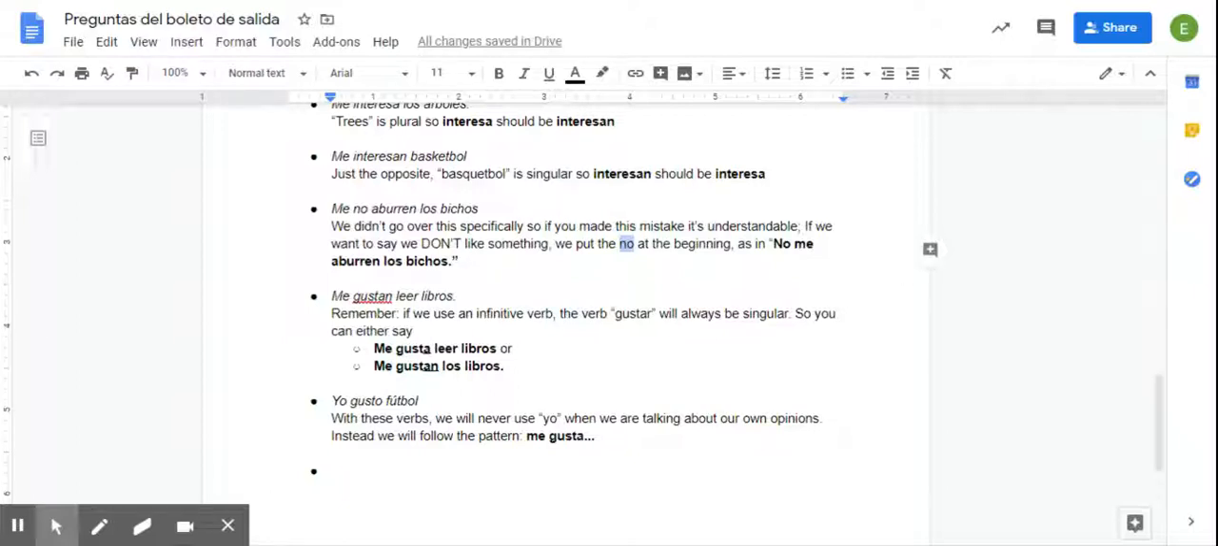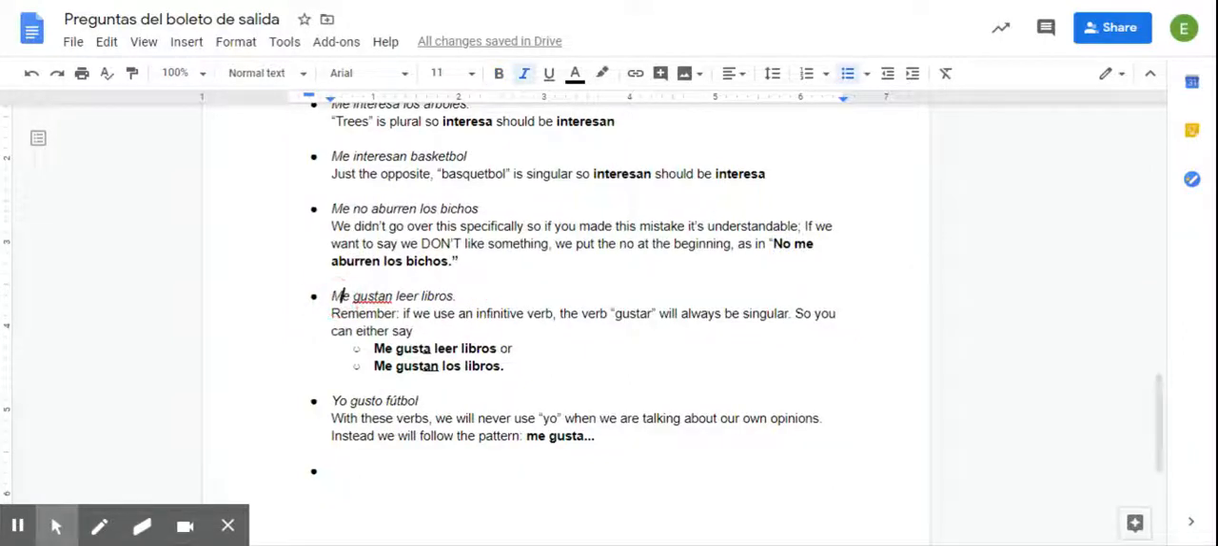Now, that's a little different from how we'd say it in English, right? We'd say I don't like, or in this case, they don't bore, right? But well, the pattern is the same for Spanish. We'll put no at the very beginning to identify. So we know it from the start that we're saying that it's the opposite of what the verb is.